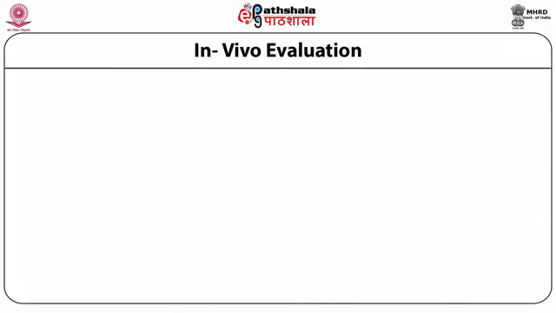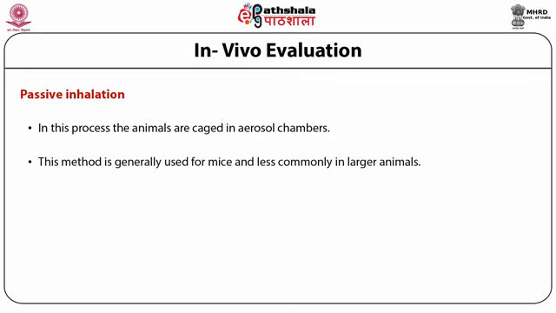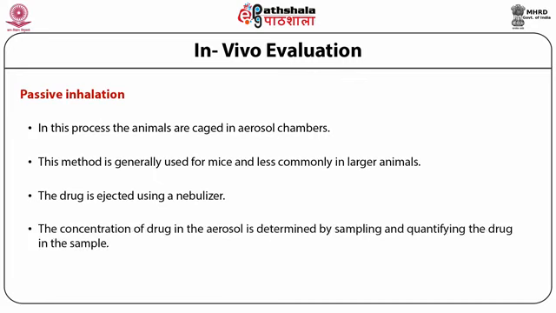In vivo evaluation under this is again passive inhalation. In this process, the animals are caged in aerosol chambers, and this method is generally used for mice and less commonly in larger animals. The drug is ejected using a nebulizer, and the concentration of drug in the aerosol is determined by sampling and quantifying the drug in the sample.